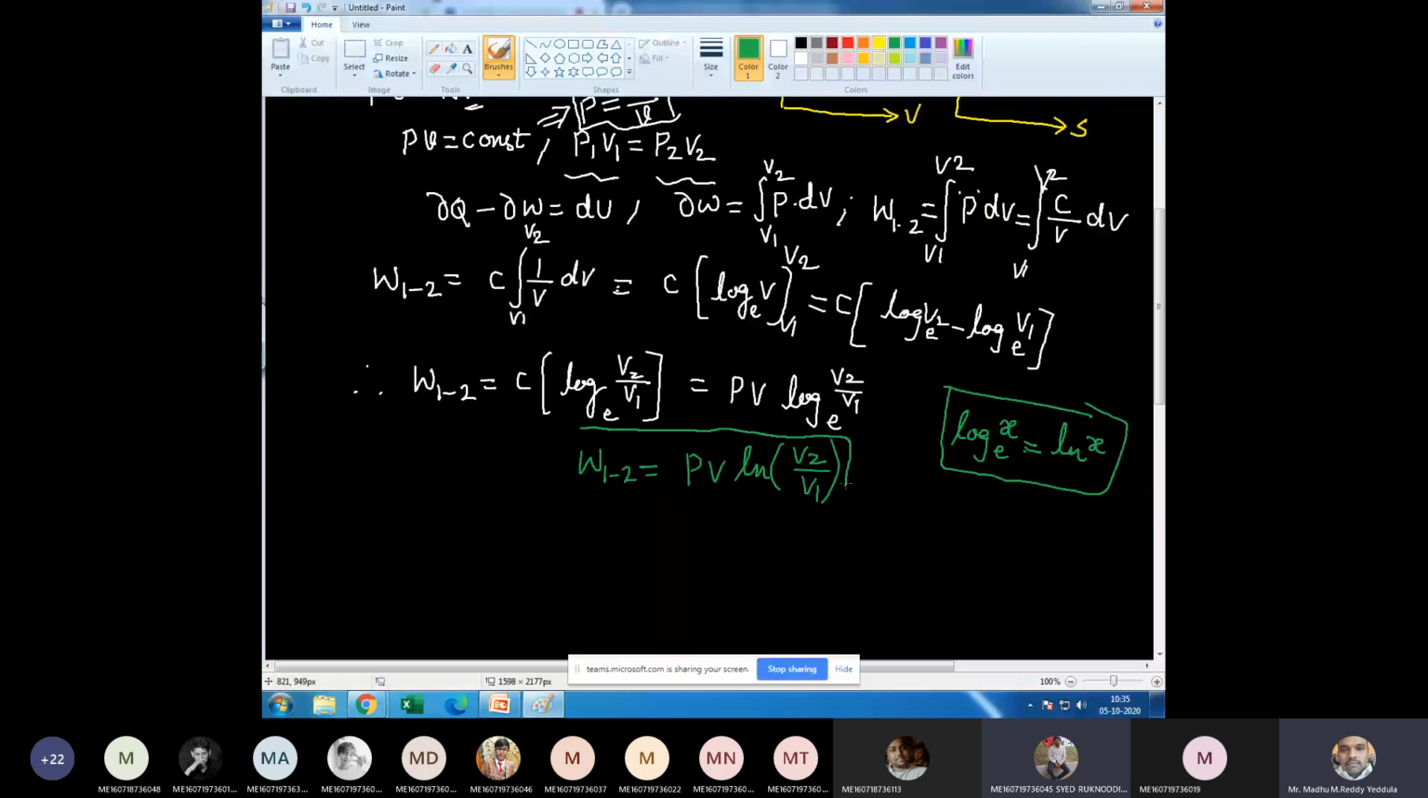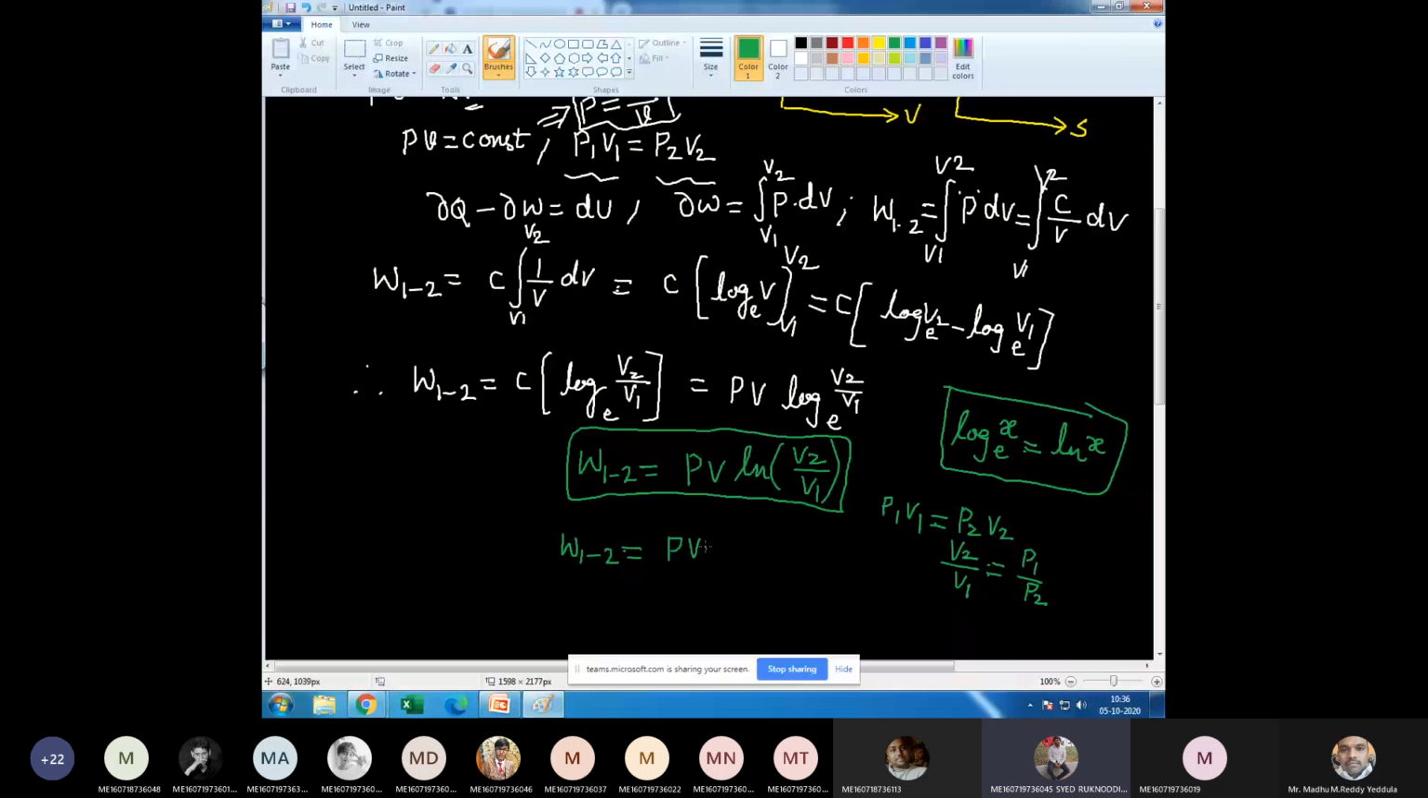If we want, we can convert this volume ratio in terms of pressure ratio, right? As we know, P1 V1 is equal to P2 V2. Therefore, V2 by V1 can be written as P1 by P2. Now substitute this value. Therefore, work done W1-2 is equal to PV ln P1 by P2.